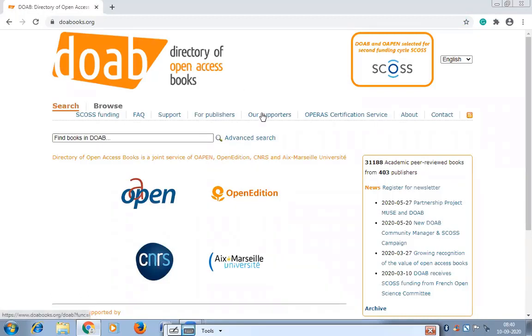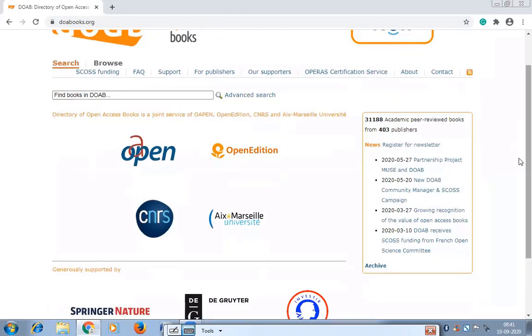DOAB is the Directory of Open Access Books. As I told you, it gives you very recent publications as well, and it has more than 31,000 academic peer-reviewed books from 403 publishers. Yesterday we saw the same thing for the TY class. That time it was 30,000 and today you can see 31,000. That means every day they are adding new books to this directory.